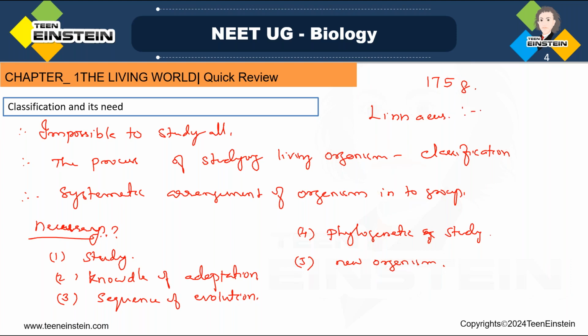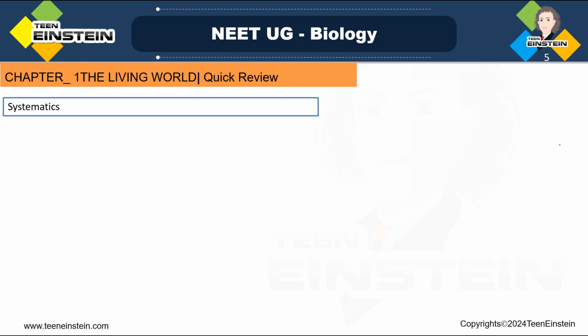Carl Linnaeus, his book, which is that book, Systema Naturae? These are all direct questions. So the book name is Systema Naturae. Then, who began the classification? Carl Linnaeus. He was a Swedish botanist, and he published the book Systema Naturae. Clear? Now we are moving to the next topic, systematics.